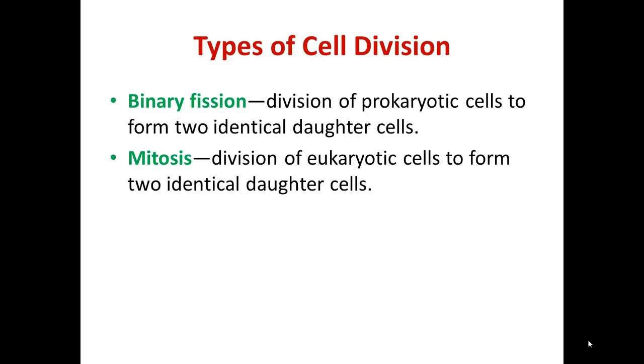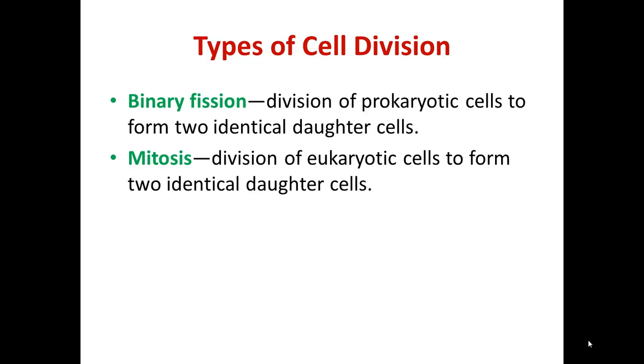Mitosis is division of eukaryotic cells to form two identical daughter cells. So in both of these cases, binary fission and mitosis, what we form is two daughter cells that are identical to the parent cell. So these are basically clones.